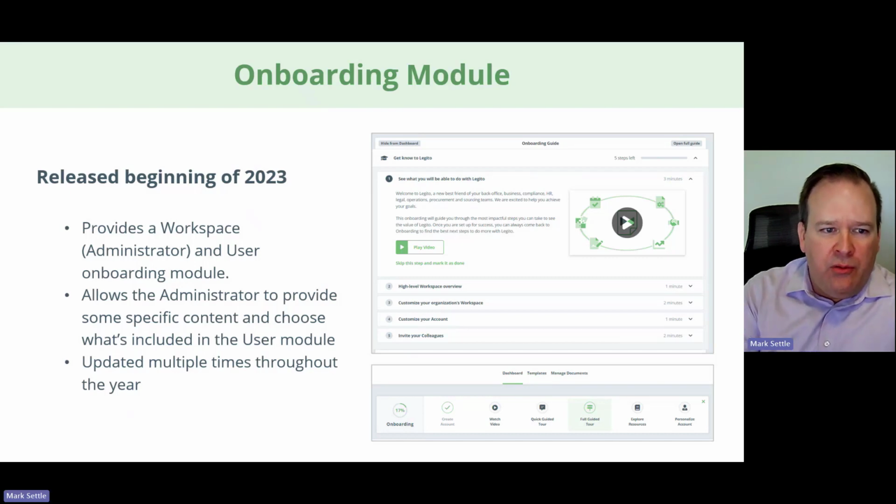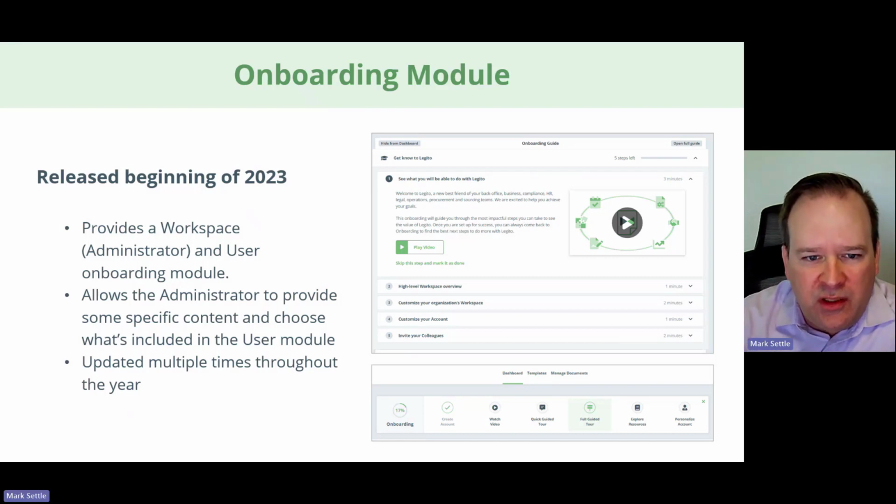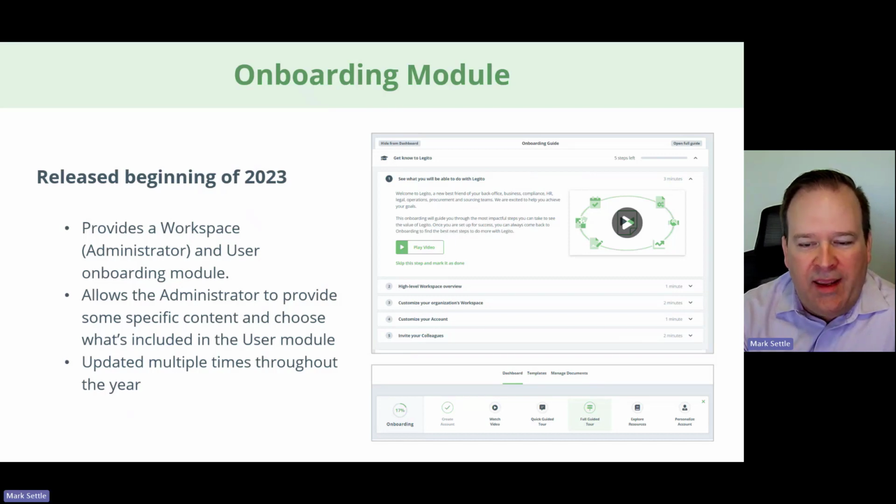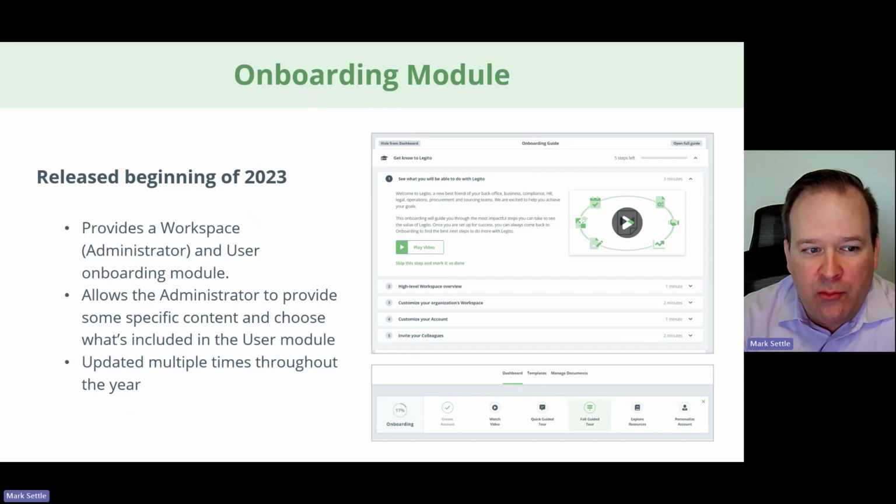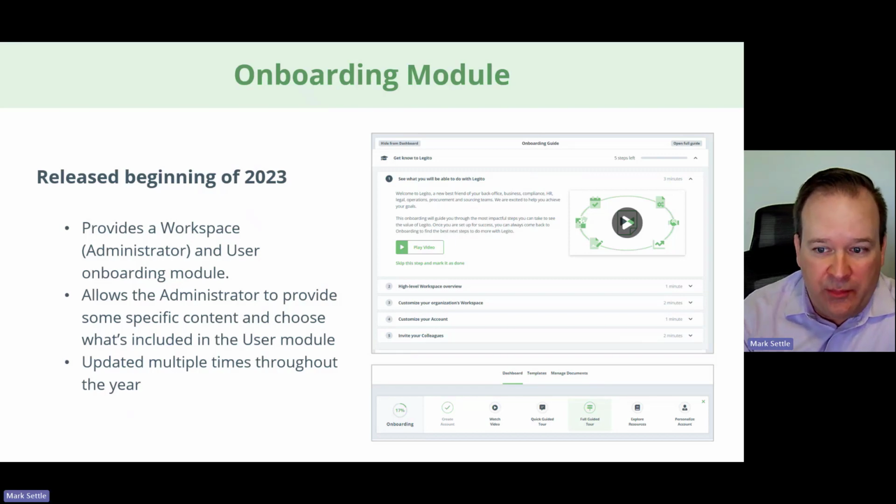So the first thing I want to show you is the onboarding module. Now, this was released in early 2023 and has continued to be updated throughout the year, and will always continue to be updated as we change and adjust the software. This is a great new module that provides a workspace administrator and a user onboarding module. It allows you to go through some specific steps to get familiar with the application, or set it up and configure it if you're an administrator.